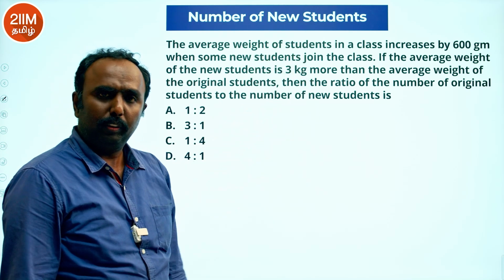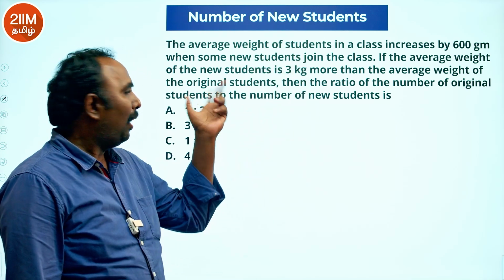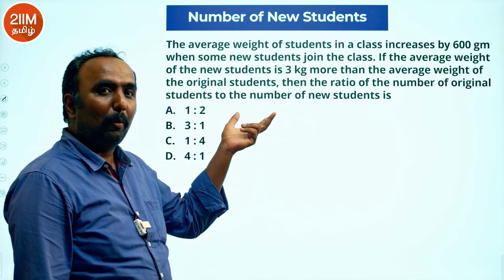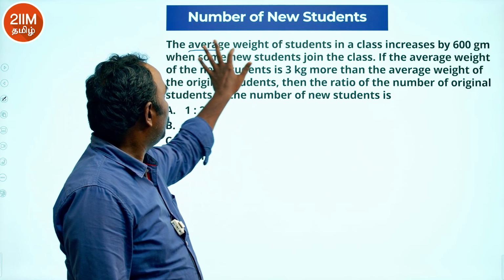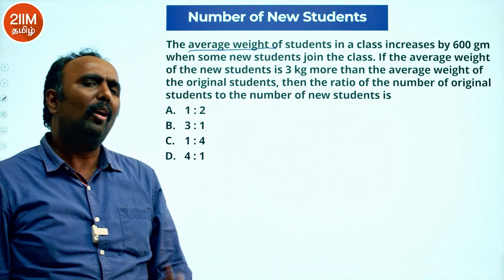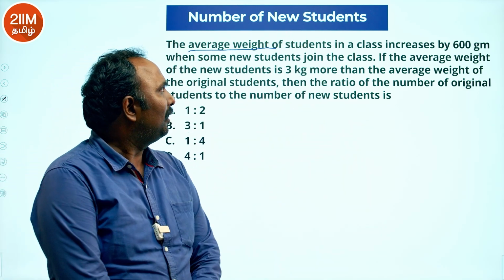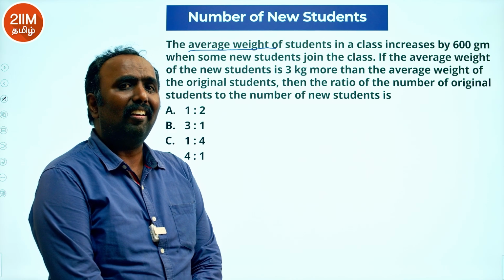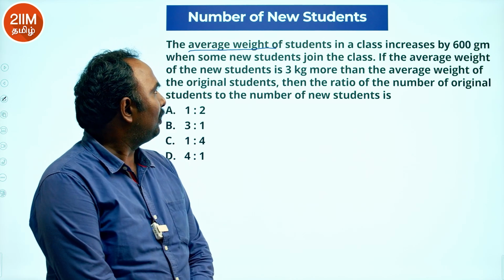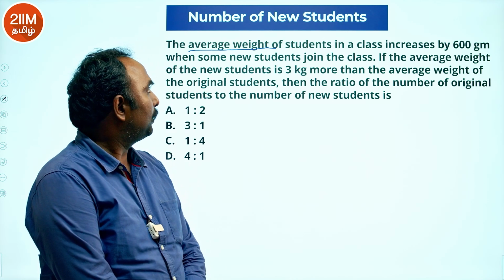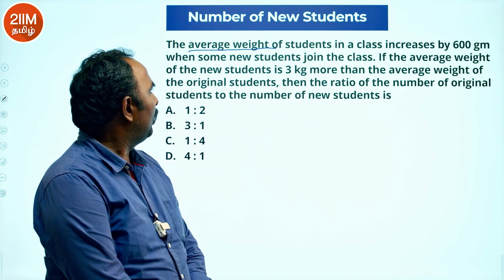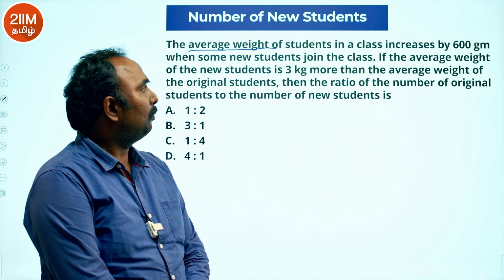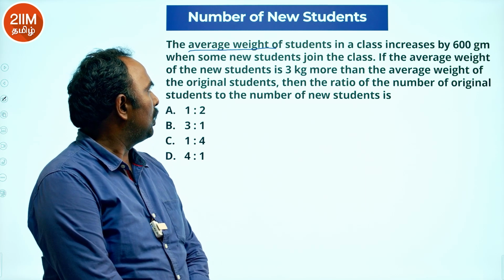Number of new students. Topic பார்த்தோன்னே you can easily estimate, you will know what topic it will be. Average weight. So that means it is going to be on averages. Of students in a class increased by 600 grams when new students join the class. If the average weight of the new students is 3 kilograms more than the average weight of the original students.